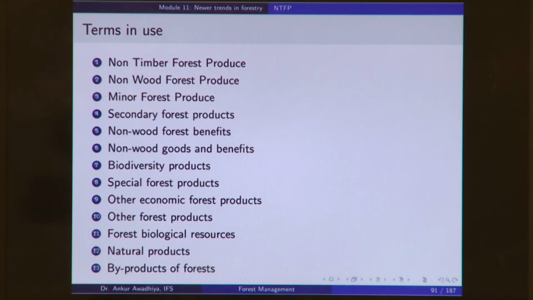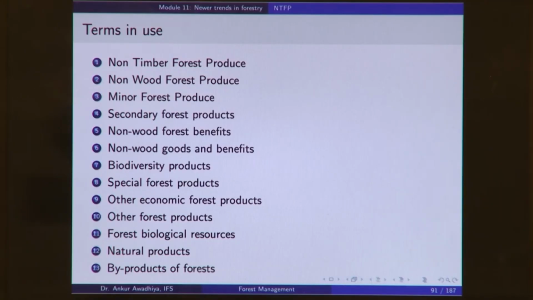Now, why is it a minor forest produce? Typically because it does not generate a huge amount of revenue. The highest amount of revenue is generated through timber, so that is the major forest produce. Anything apart from timber is a minor forest produce. So, this term minor forest produce is looking at the economic valuation of the forest produce.